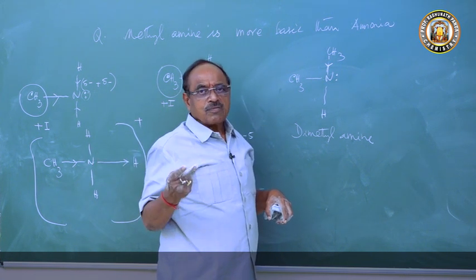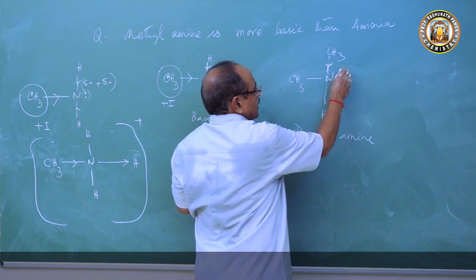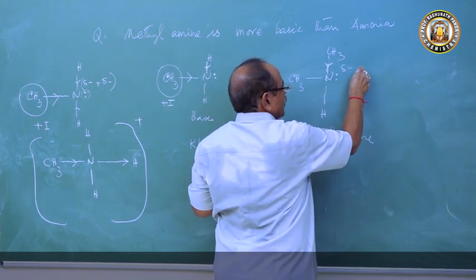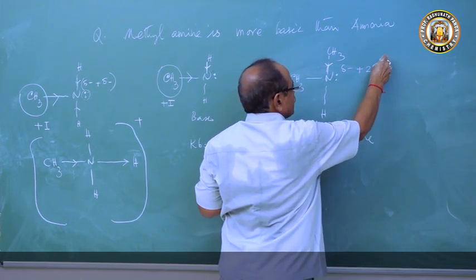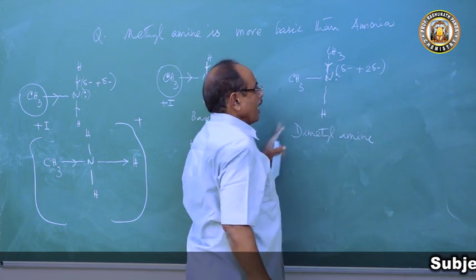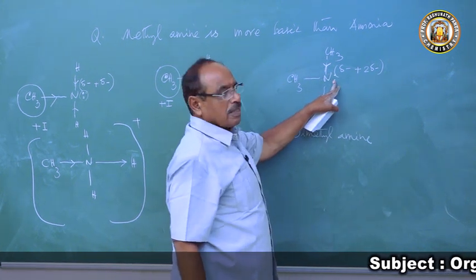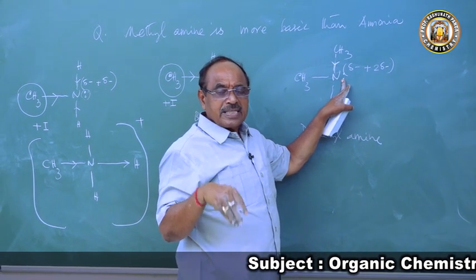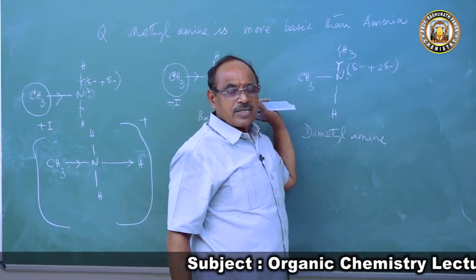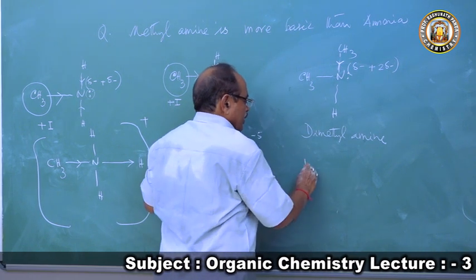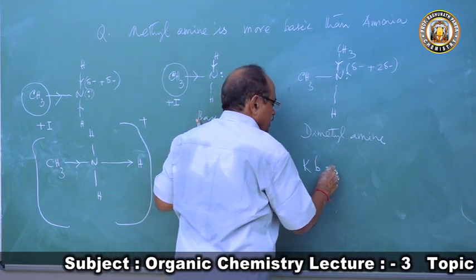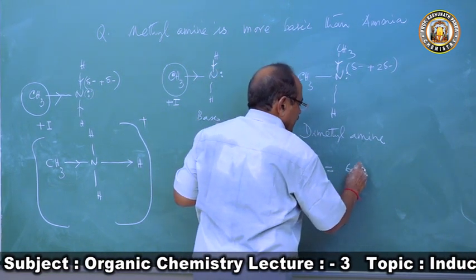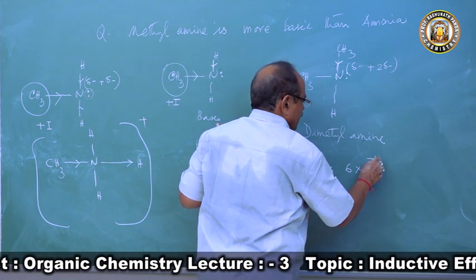Hence, because of there are two +I groups, where it was a negative charge, now you will have two delta negative charges. So this can attract the H plus ion more easily than methylamine does. If you measure its basic strength, its basic dissociation constant comes to 6 into 10 to the power minus 5.